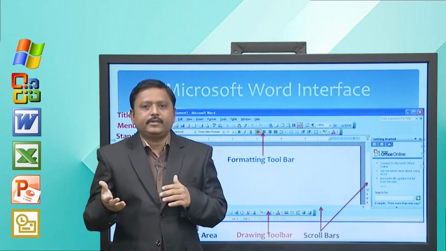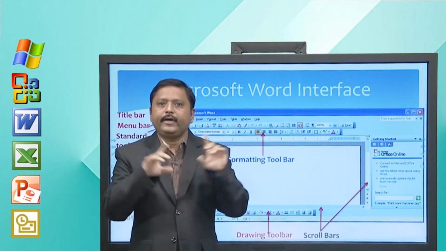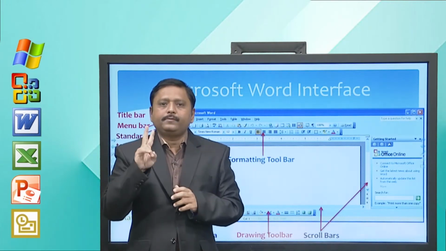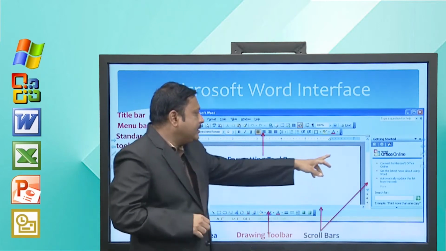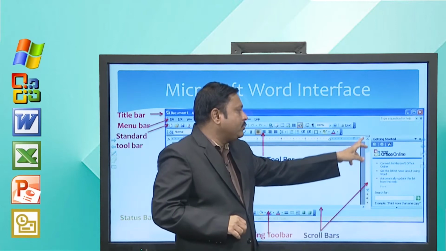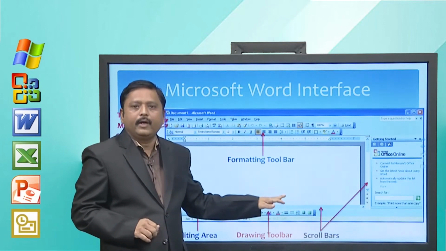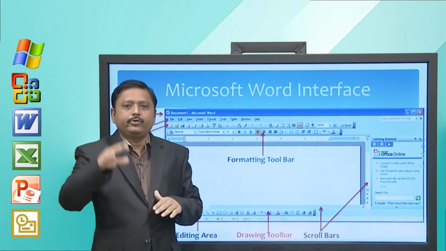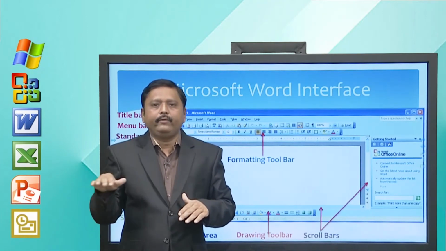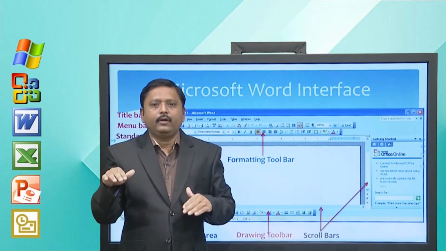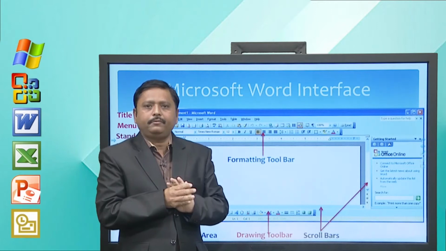discuss in the next slide. Now, when your content is larger than the display area, 2 scroll bars automatically appear on the screen. Here you can see the scroll bars: this is called the vertical scroll bar and this is called the horizontal scroll bar. The vertical scroll bar is used to vertically scroll your content and the horizontal scroll bar allows you to horizontally scroll your content. So, we have discussed almost all features of the Microsoft Word interface.